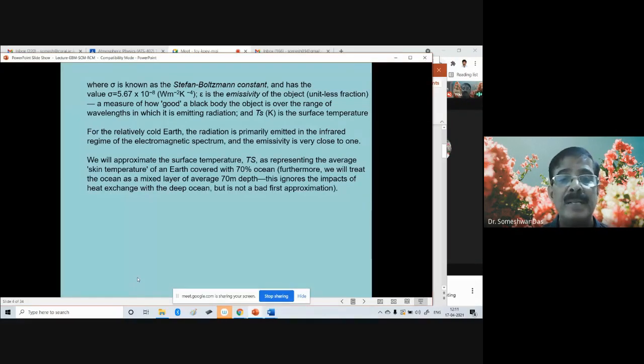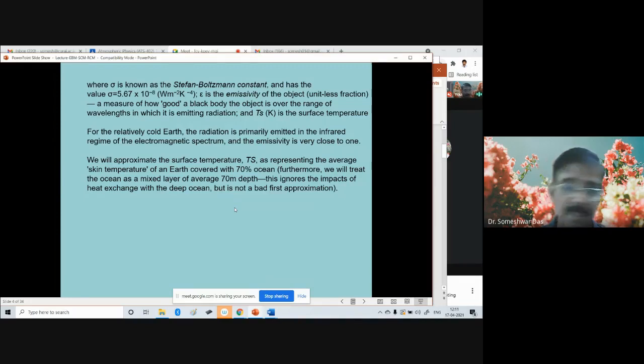So we will approximate the surface temperature of the Earth, indicated by Ts, as representing the average skin temperature of the Earth covered with 70% ocean. Furthermore, we will treat the ocean as a mixed layer of average 70-meter depth, and this ignores the impacts of heat exchange with the deep ocean, but is not a bad first approximation. So we are trying to simplify.